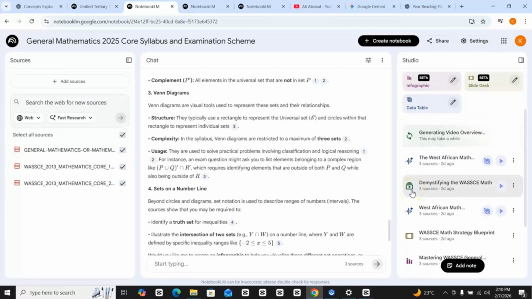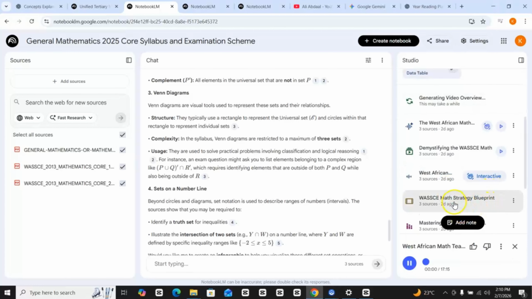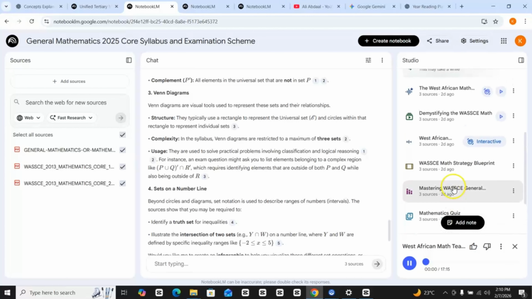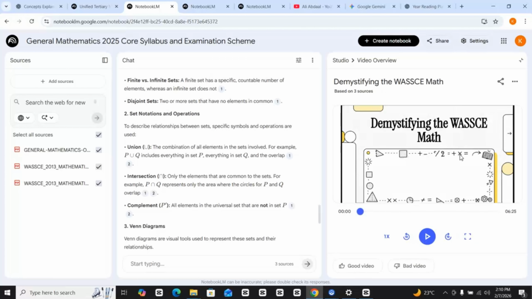So you can listen to the audio, you can listen to the video, you can do so many things from different angles. This is like a presentation. You can just look at it this way. We don't have time to do everything, to listen to everything. You can also come down here and see if you can get the quiz. Let's see what it will give us as a quiz, so you can test yourself.